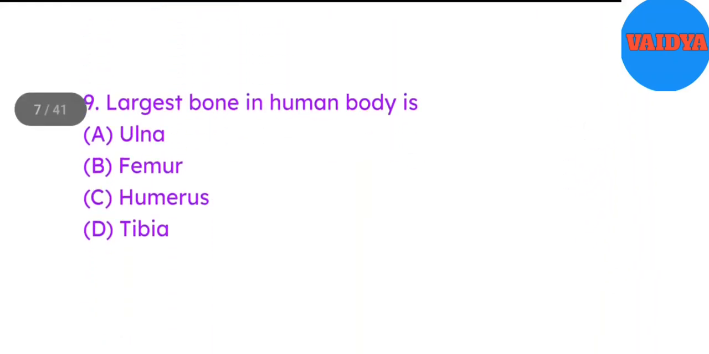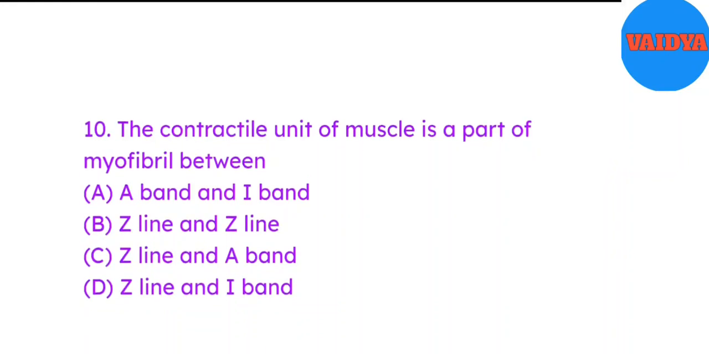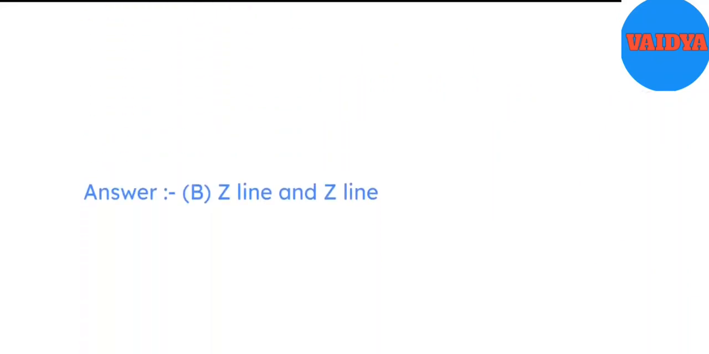Myofibrils. 9. Largest bone in human body is A. Ulna. B. Femur. C. Humerus. D. Tibia. Answer B. Femur. 10. The contractile unit of muscle is a part of myofibril between A. A band and I band. B. Z line and Z line. C. Z line and A band. D. Z line and I band. Answer B. Z line and Z line.